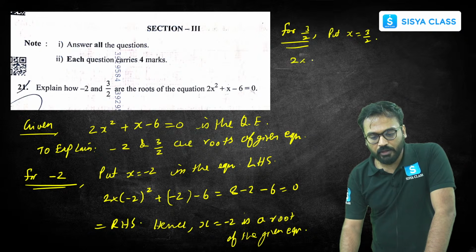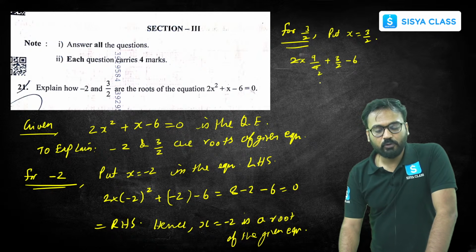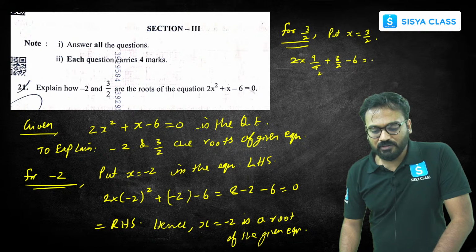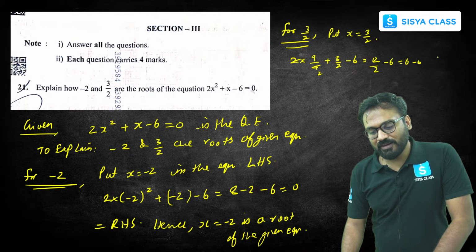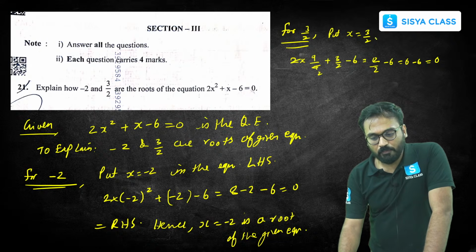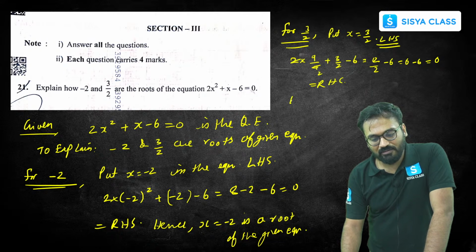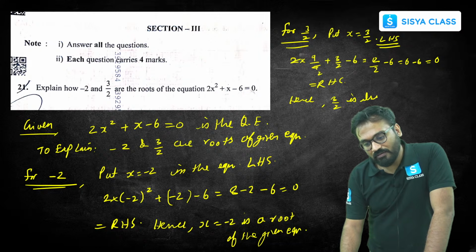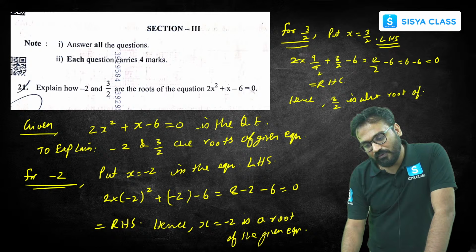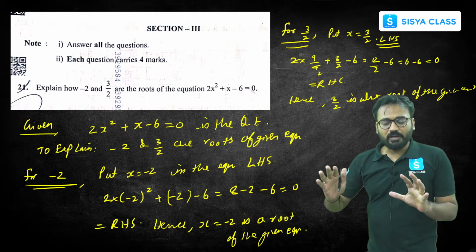You will get 2 into (3 by 2) the whole square, 9 by 4 plus 3 by 2 minus 6. This will get cancelled 2 times. 9 by 2 plus 3 by 2 will give you 12 by 2, which is 6. 12 by 2 minus 6 is nothing but 6 minus 6, which is 0. Again, that comes out to be, put x equal to 3 by 2, LHS comes out to be equal to RHS. Hence, this 3 by 2 is also a root of the given equation, and therefore you will be able to solve this question. Complete 4 marks you will get.